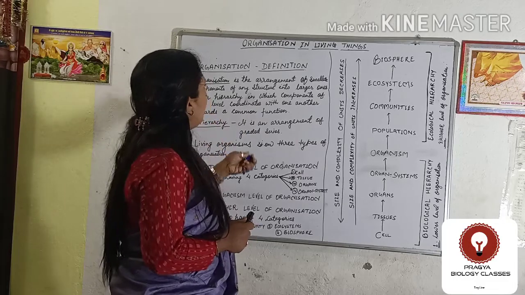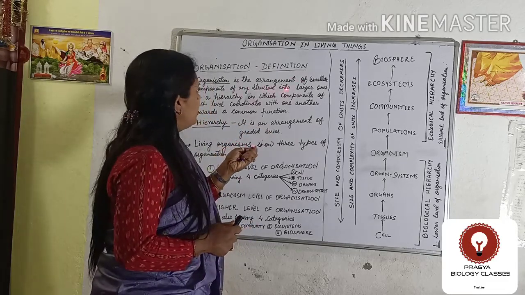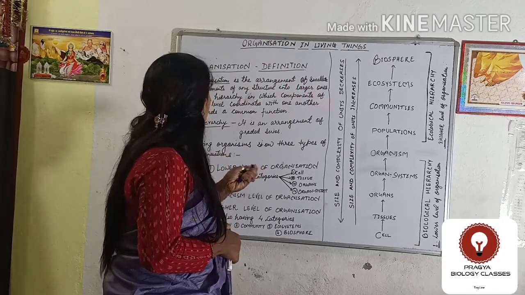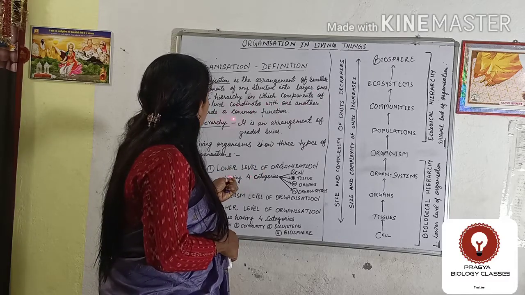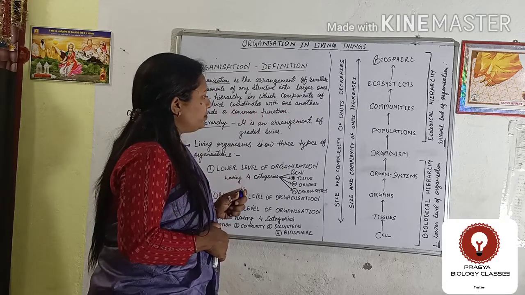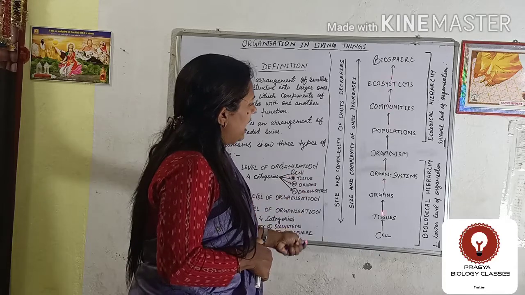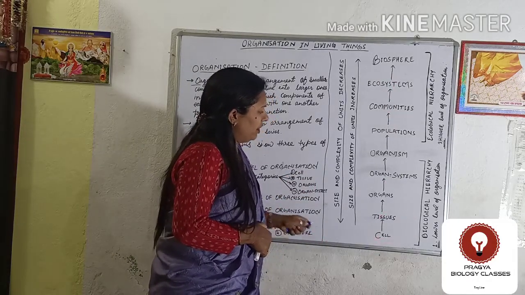Organization is the arrangement of smaller components of any structure into larger ones in a hierarchy in which components of each level coordinate with one another towards a common function. Here we can see that a series is there, and each level is dependent upon the previous one.